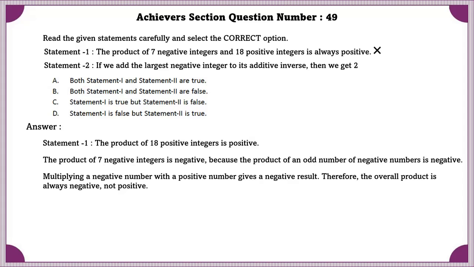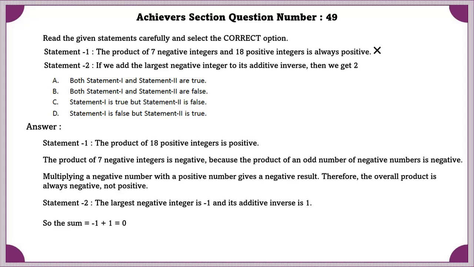Statement 2. If we add the largest negative number to its additive inverse, then we get 2. The largest negative integer is minus 1 and its additive inverse is 1. So, sum is equal to 0, not 2. So, statement 2 is also false.